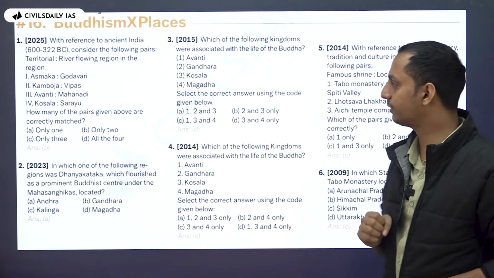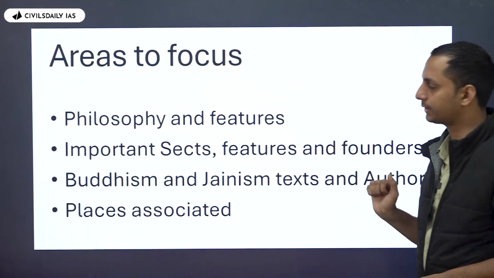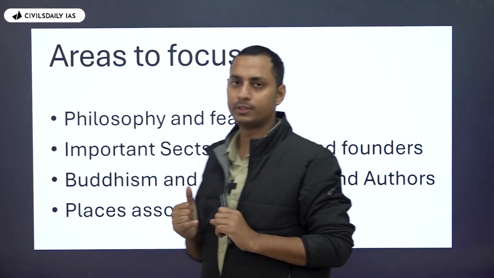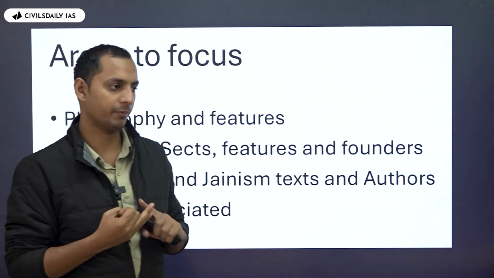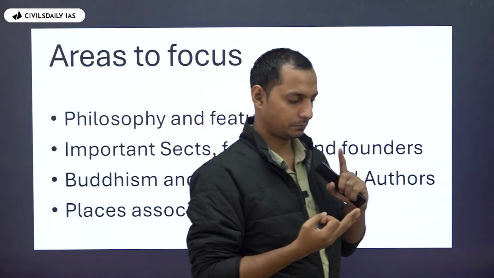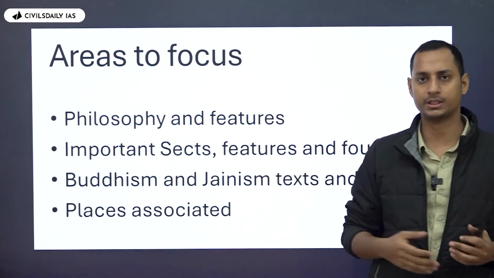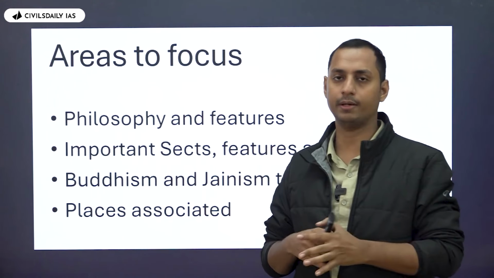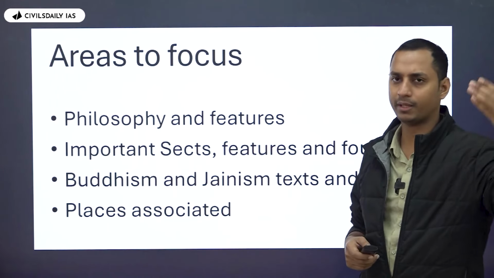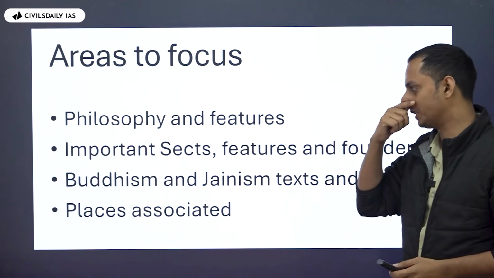So in case of Buddhism, when you look at the same, what are the important areas to focus on? First of all, the Buddhist philosophy and its features. Let's say, what is nirvana? What is a paramita? What are the Ashtanga Margas, how was the life of Buddha, what are the three Ratnas, and all the rest. So that is the important philosophy and the features.